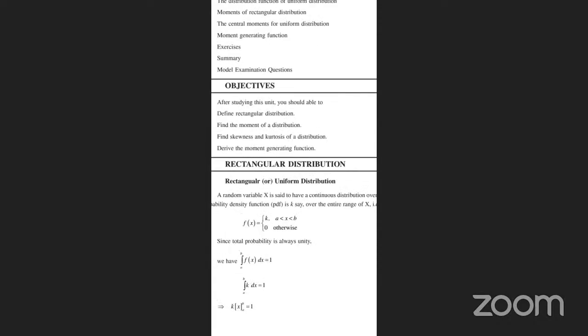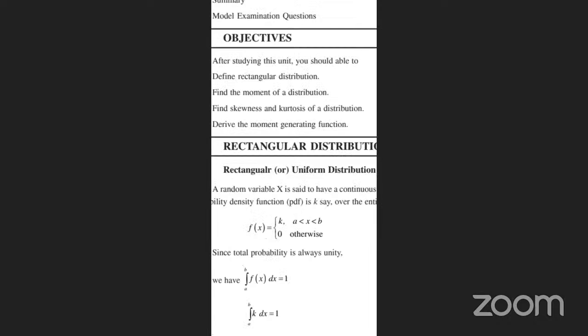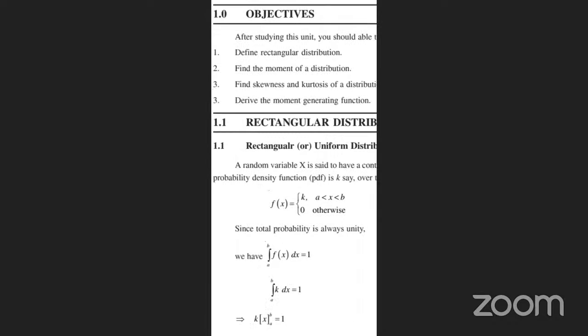So a random variable x is said to be a continuous uniform distribution on the interval a comma b if its probability density function is f of x equal to k for a less than x less than b, and 0 otherwise. For the rectangular or uniform distribution, the total probability is always unity. So the integration from a to b of f of x dx is equal to 1.